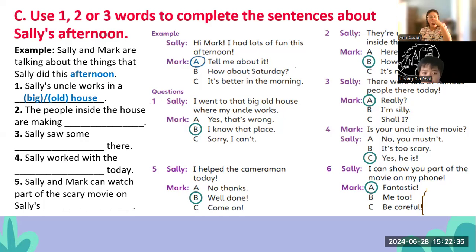The people inside the house are making noise. Making? Okay. Are making a movie. Oh, they're making a movie inside the house. Oh, okay. Sally saw. Number 3, what is the answer? Sally saw.